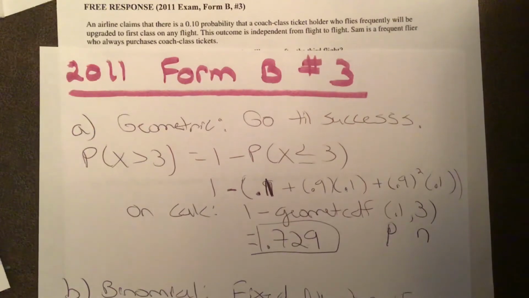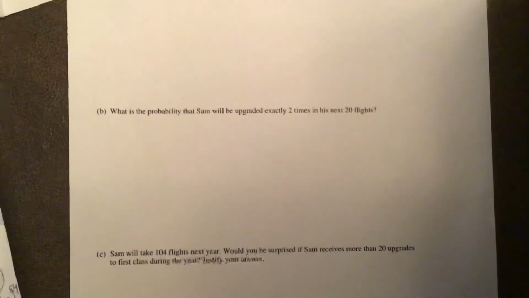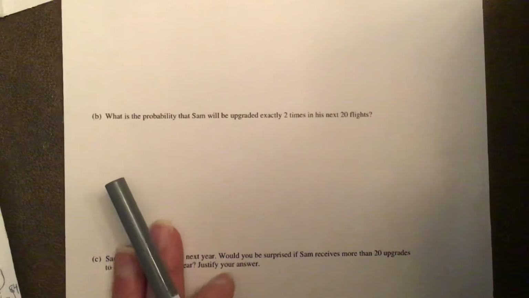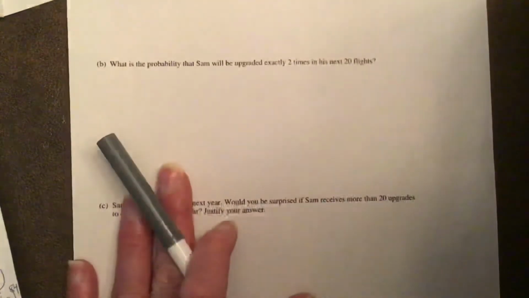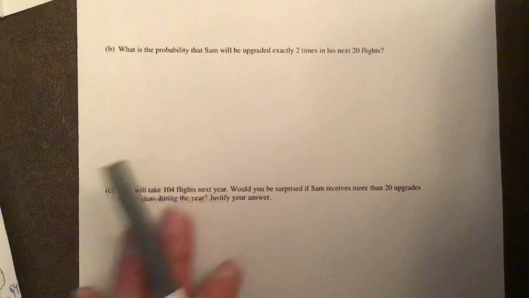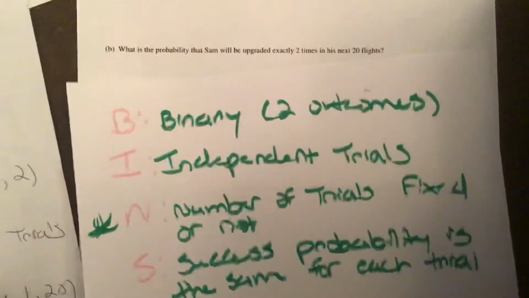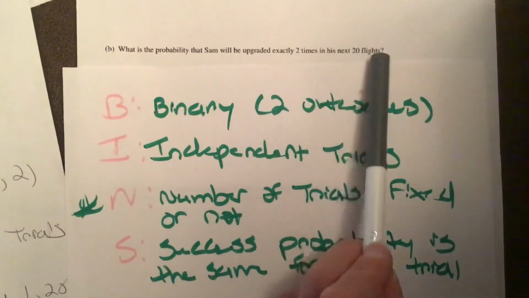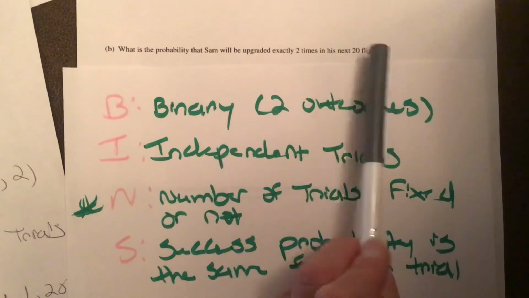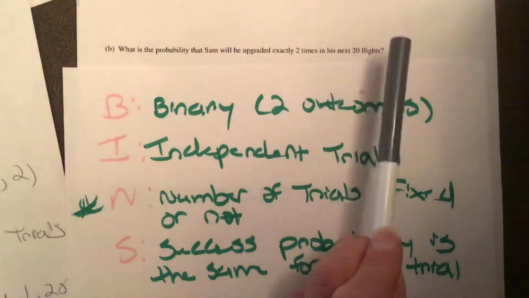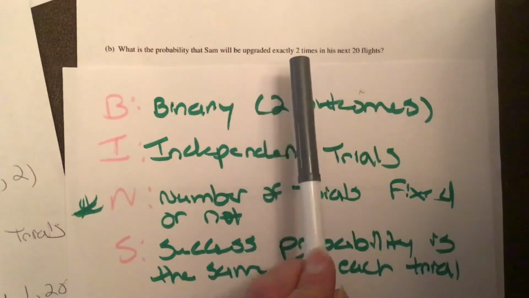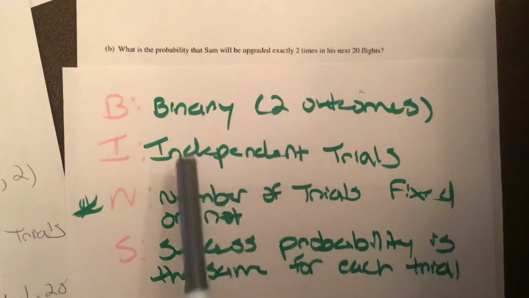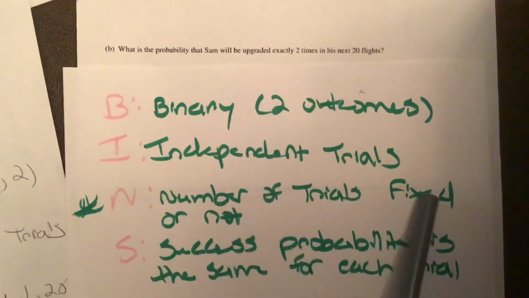Okay, let's move on to part B. What does part B say? Part B says, what is the probability that Sam will be upgraded exactly 2 times in his next 20 flights? Okay, so if we go back to the bins, the difference between this one and A is the N here. They tell you a fixed number of flights, which is like the trials. So there's 20 trials or 20 flights, and we're counting the number of successes, the number of upgrades. So that's what makes this one a binomial as opposed to geometric. The other 3 things are the same.